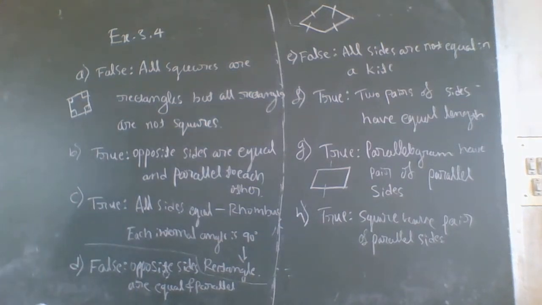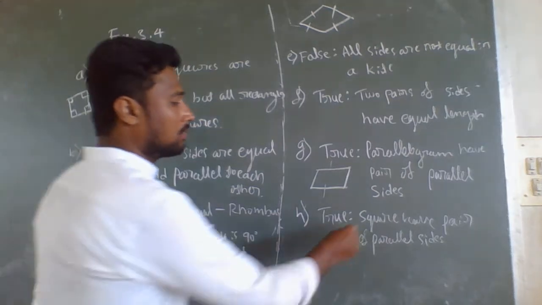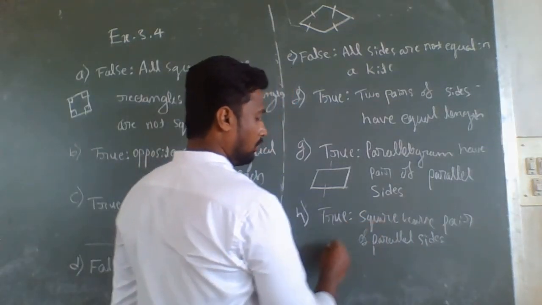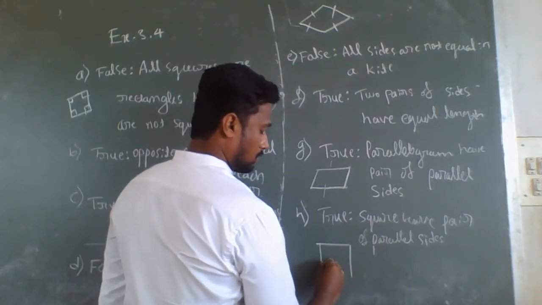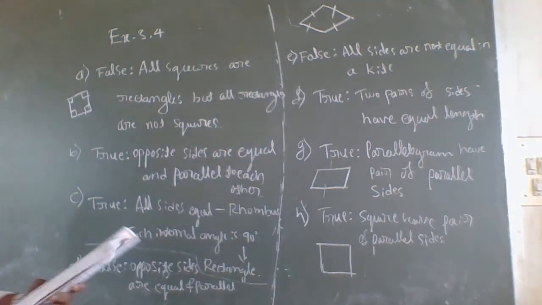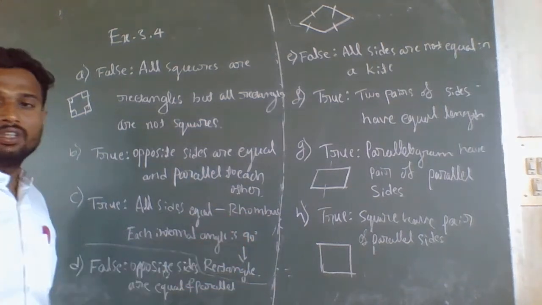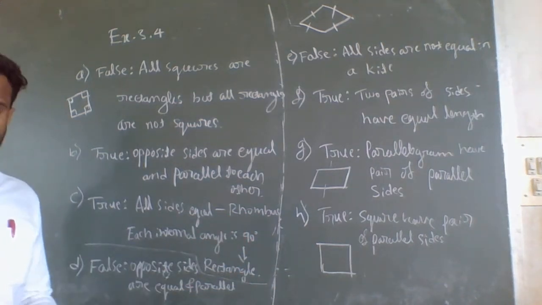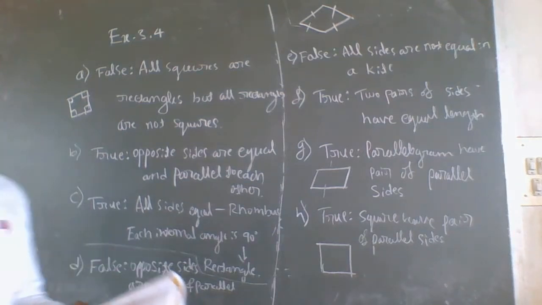It is true. Next one, H: all squares are trapeziums. Yes, it is also true because squares also have a pair of parallel lines. Therefore, all squares are trapeziums, and it is also true. So now I will move to the next part.